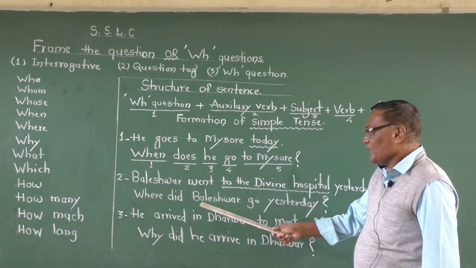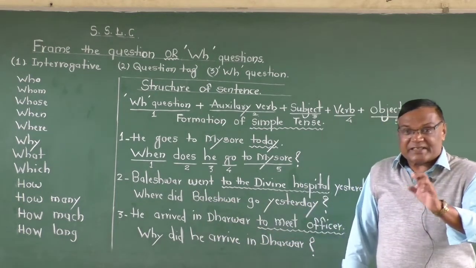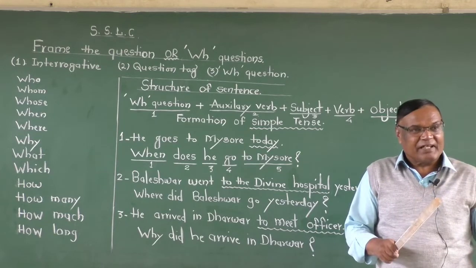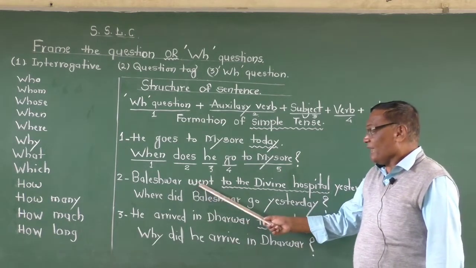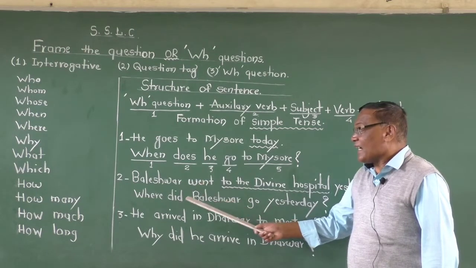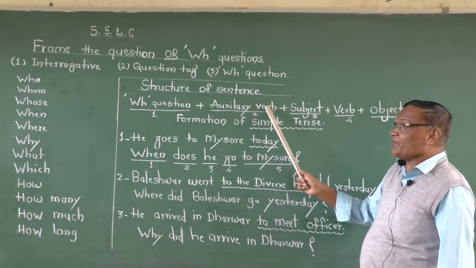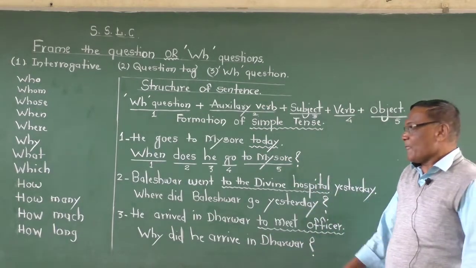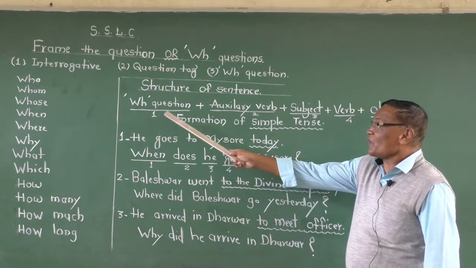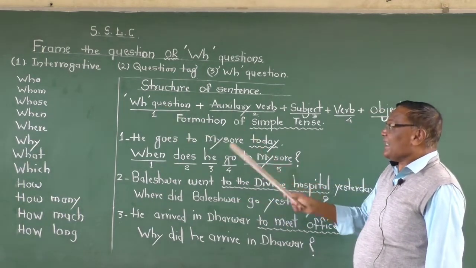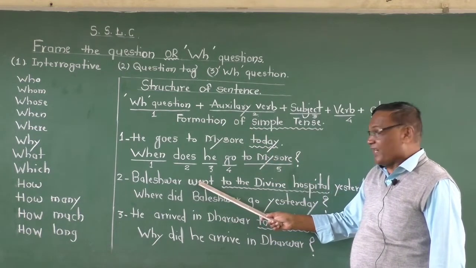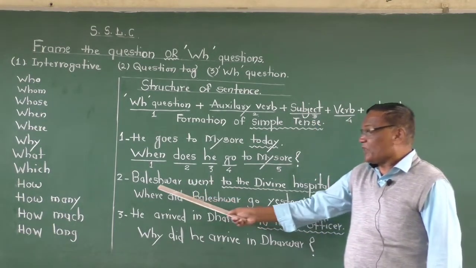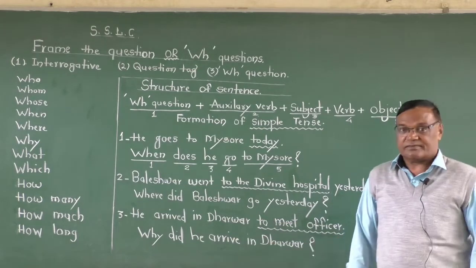The verb here, you see, "went." Is "went" a present tense or past tense? It is a past tense. Go, went, gone. Now, "went" is a past tense, and that is why the helping verb, look at the second one, auxiliary verb means helping verb, you bring here what? "Did," because the verb is a past tense. "Where" is the first one, the WH question. "Did," the helping verb, because the verb is a past tense. Again the third one, subject. Which is the subject here? Baleshwar.